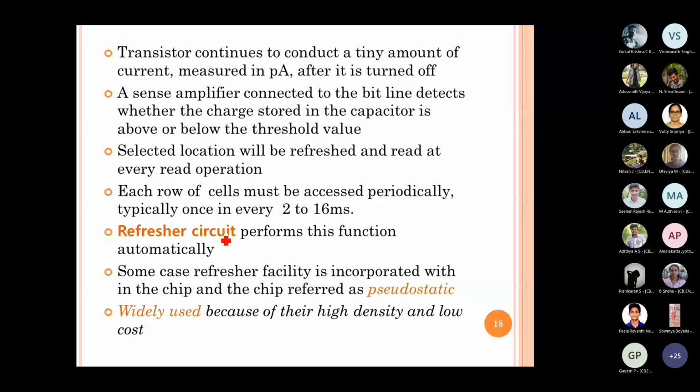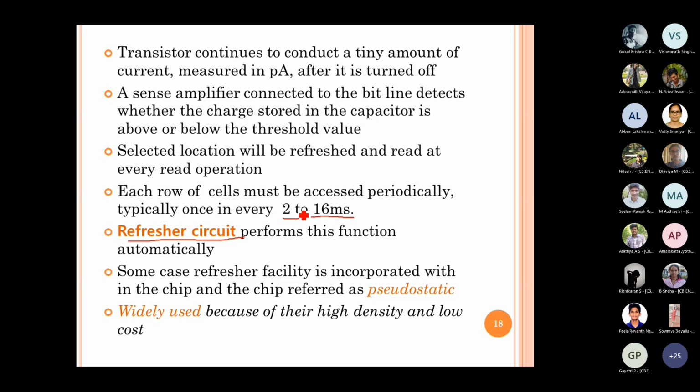And the typical time duration for which the charge can be maintained varies from 2 milliseconds to 16 milliseconds, right? And depending on the ability of the dynamic memory, we have to plan and design the refresher circuit, right? So once we complete the design of the dynamic RAM, we will know the time it can hold the charge.